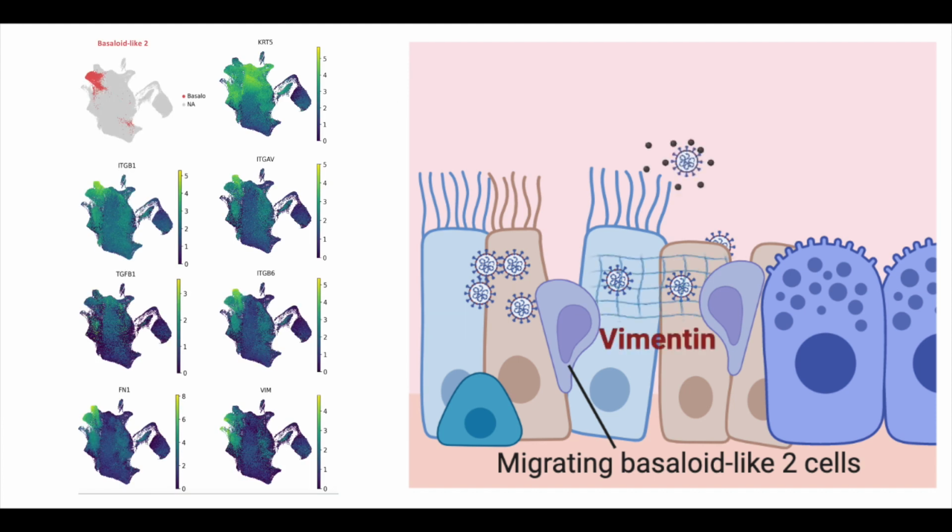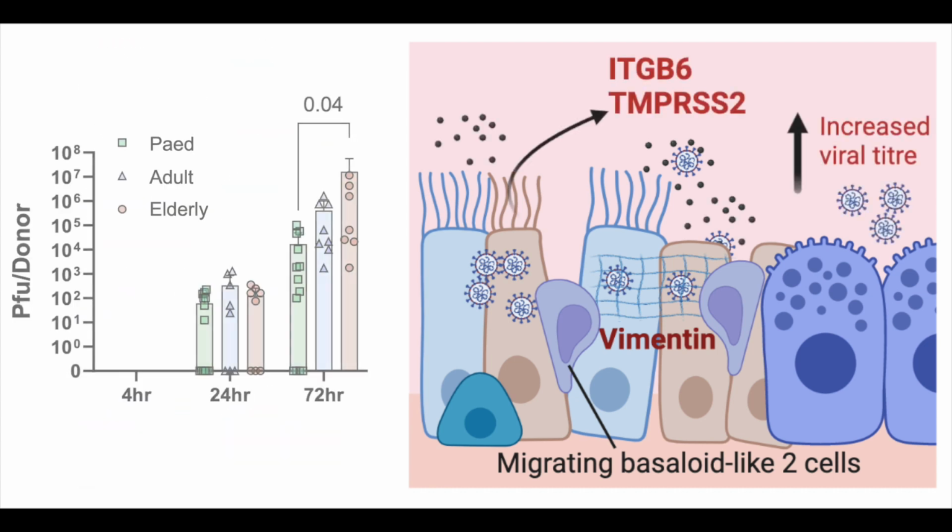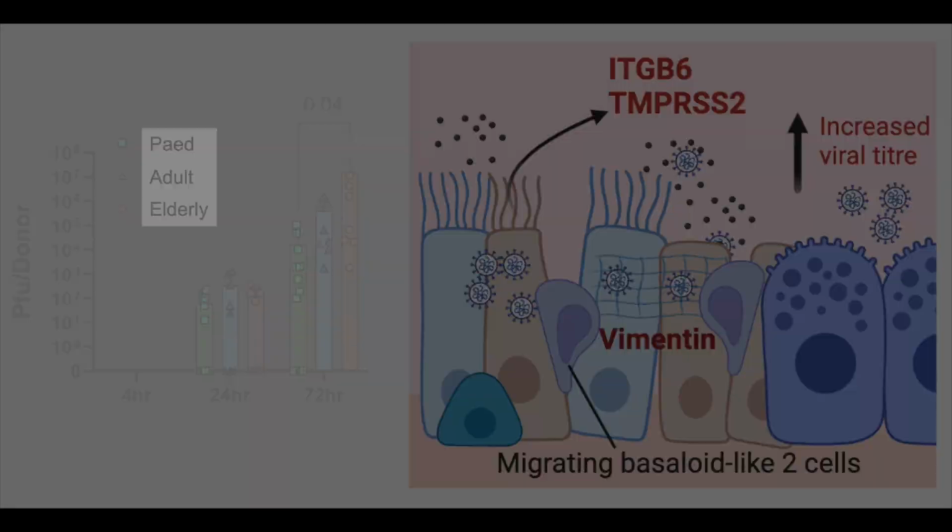This included increased vimentin, fibronectin, and integrin beta-6 expression, which are normally associated with the development of fibrosis. Overall, this led to a higher production of infectious virus compared to pediatric and adult cultures, and an increase in integrin beta-6 and TMPRSS2 expression in the apical supernatant that may further potentiate infection in these cultures.